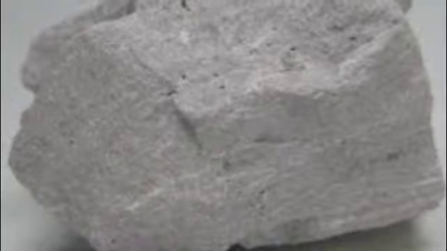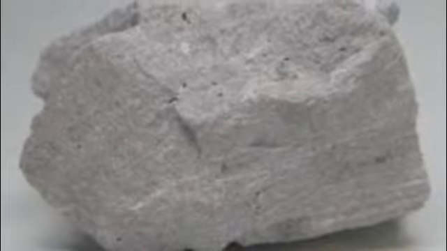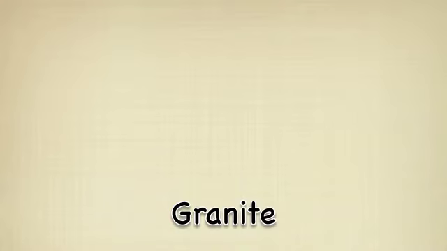Enough heat and pressure will turn those rocks back into molten lava. If it doesn't get hot enough for those rocks to melt, they will be cooked into a new kind of rock. Granite, obsidian, basalt, and pumice are all different types of igneous rocks.